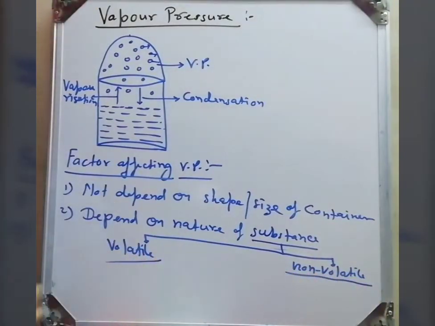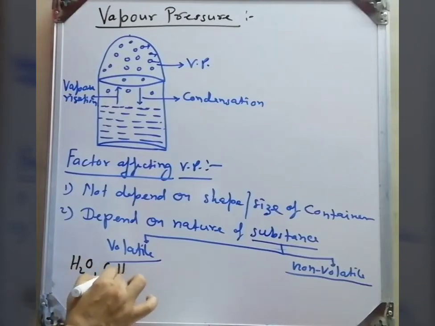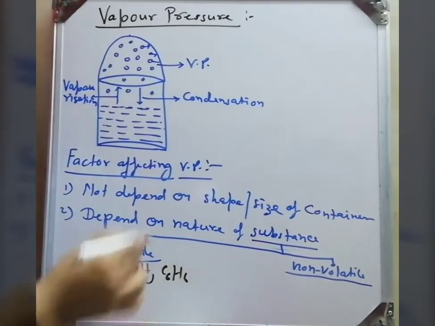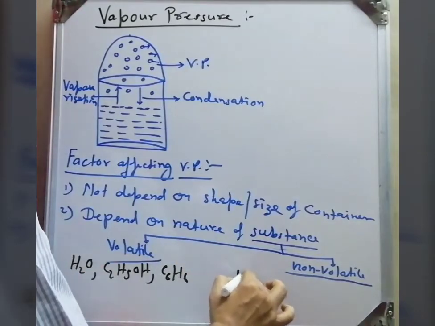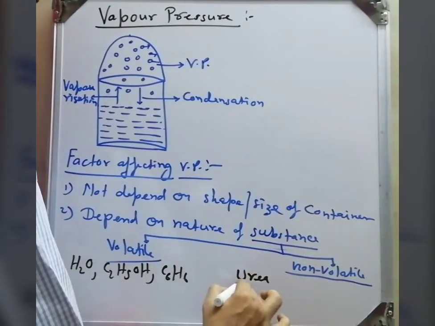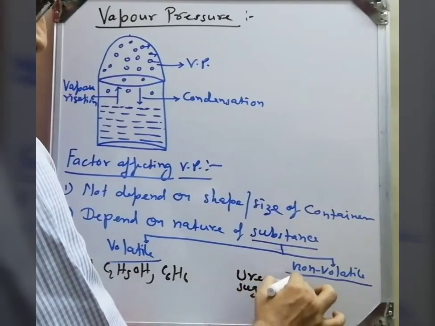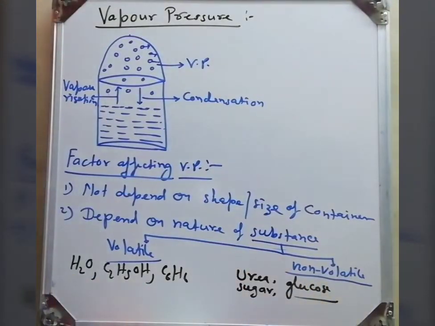Volatile means which evaporate, like H2O, C2H5OH (ethyl alcohol), benzene, toluene. These are some examples of volatile substances. And non-volatile substances are like urea, glucose, sucrose. So volatile and non-volatile substances.